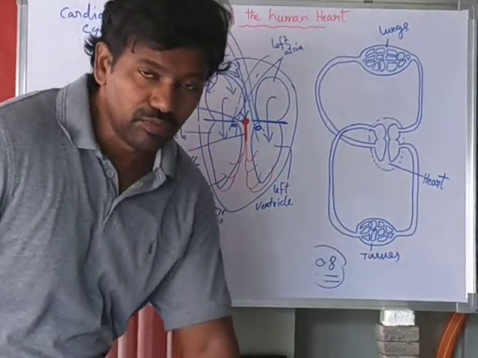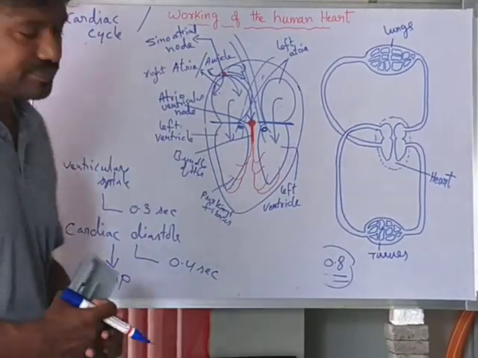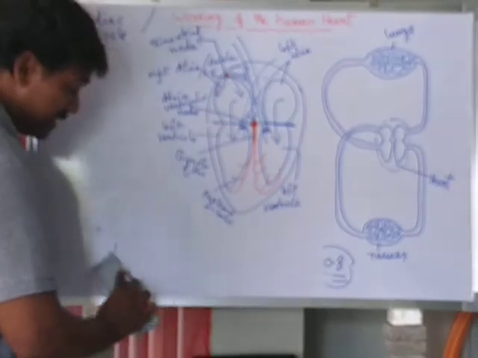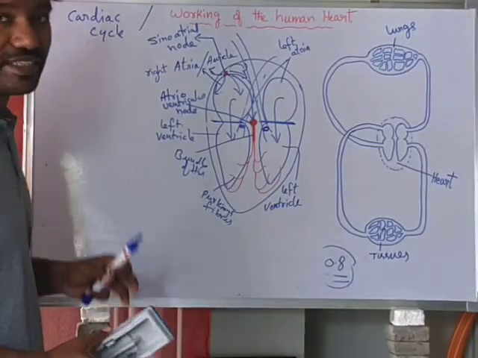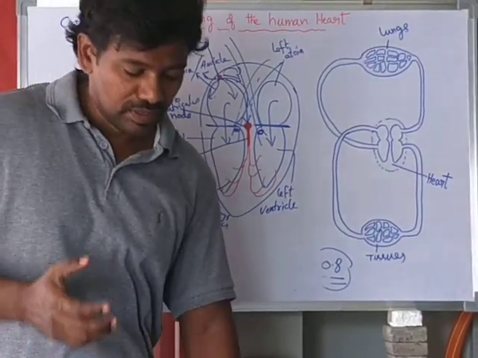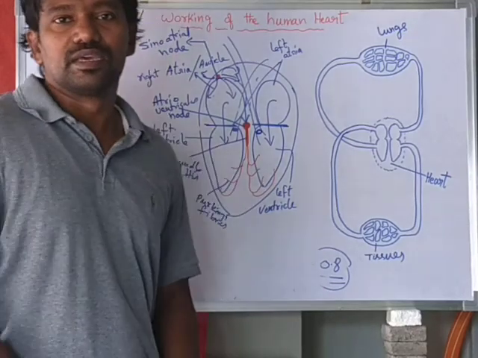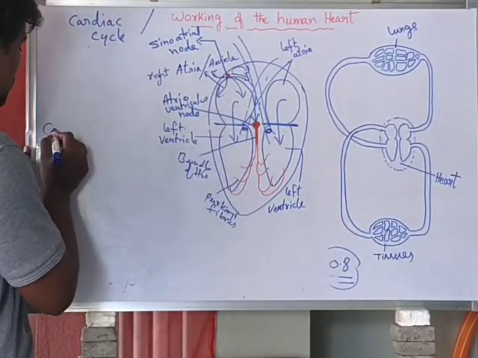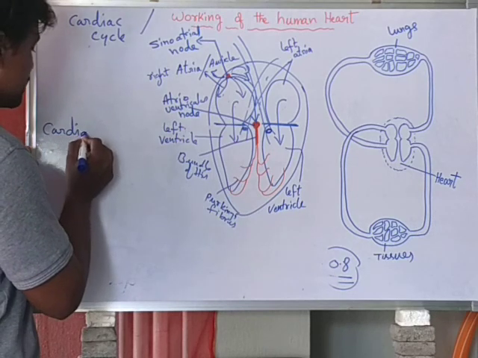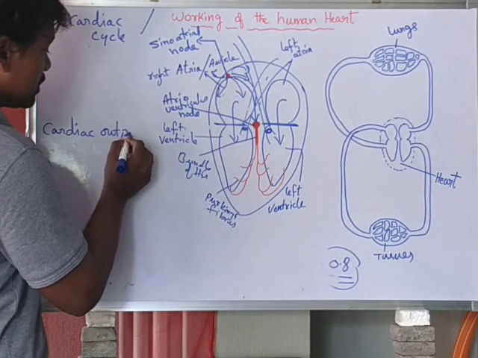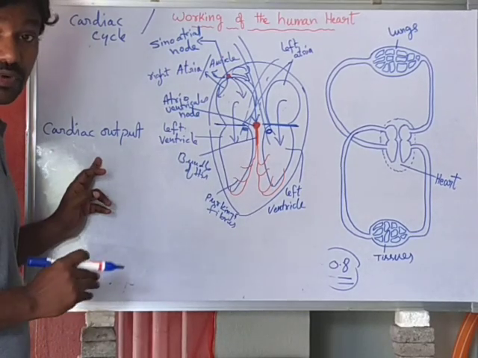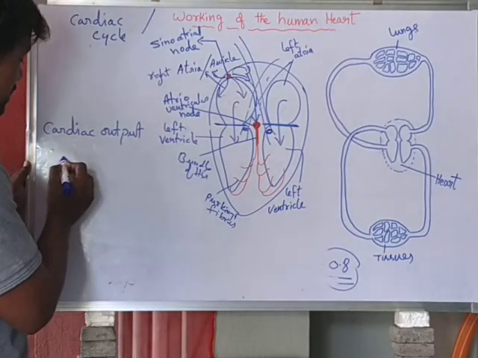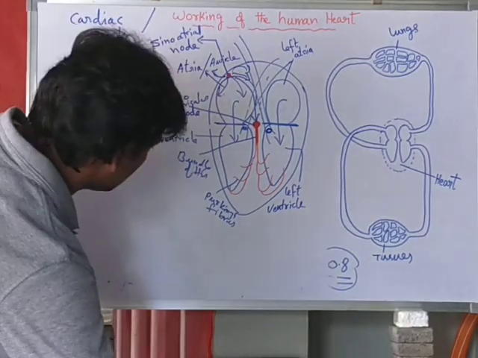Okay, right. Now we know the cardiac output. So what is cardiac output? Cardiac output means how much blood comes out from the heart. If we measure the cardiac output, we need the stroke volume.